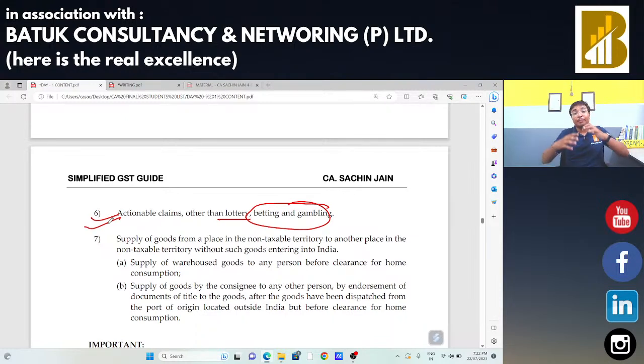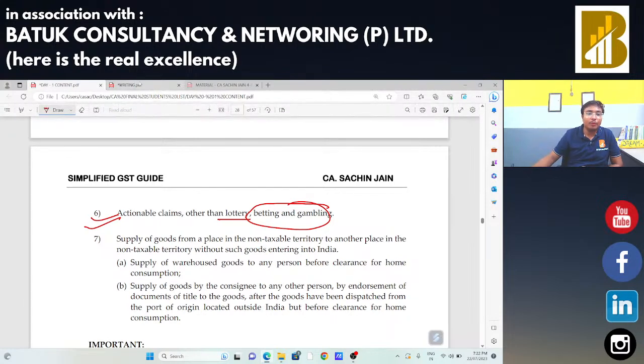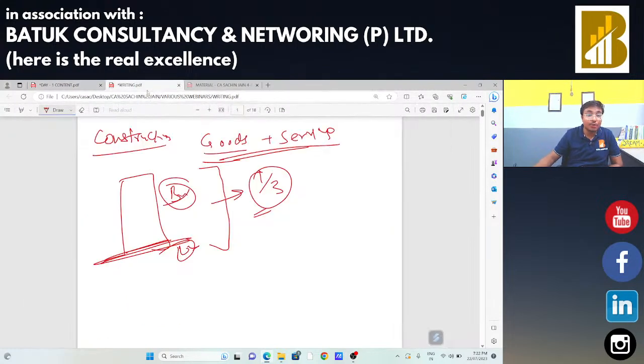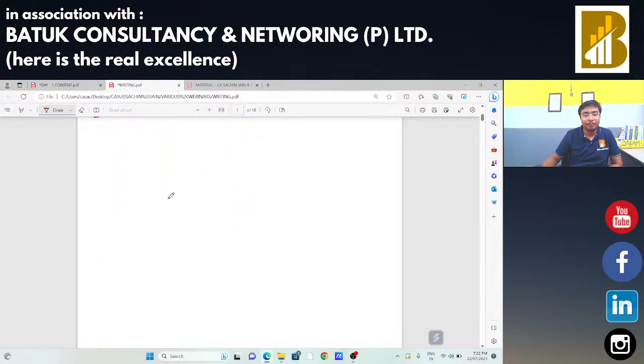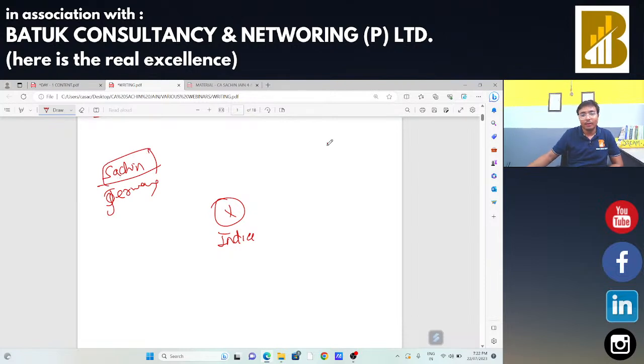Next example: suppose I am in Germany and from Germany I am going to sell. I am in India. I am going to take that example because it is a complex situation. Mr. X is in India. Mr. Sachin is in Germany. Mr. Mukesh is in UK.